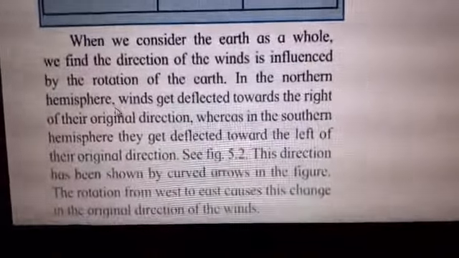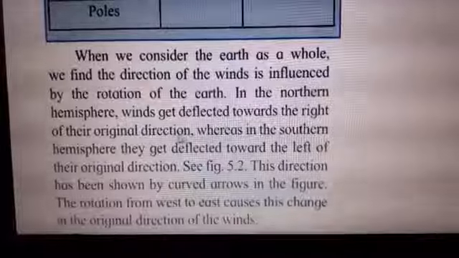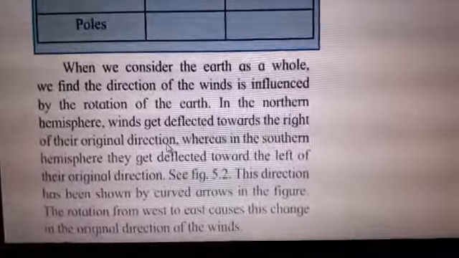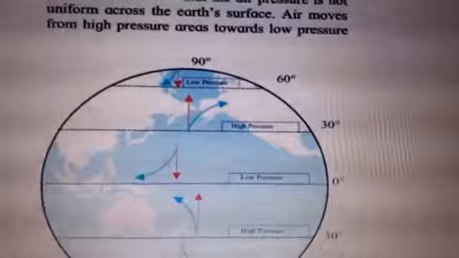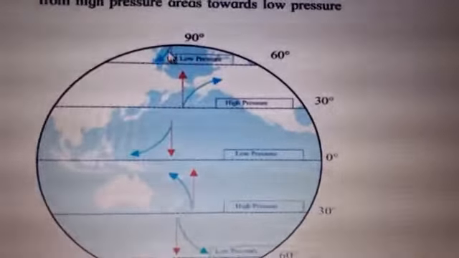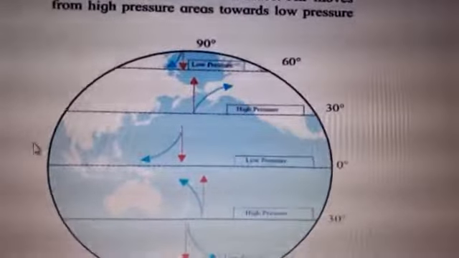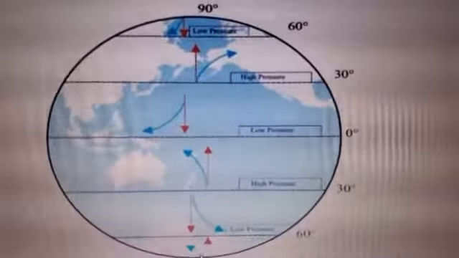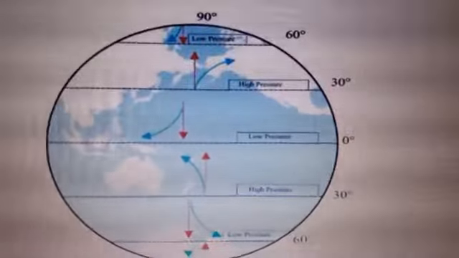In the northern hemisphere, winds get deflected towards the right of their original direction. We have seen in the diagram, right? I'll show you once again. You see here, this is the north part, the north pole. In the north pole, winds are going towards the west. And in the south pole, winds are going towards the western part.